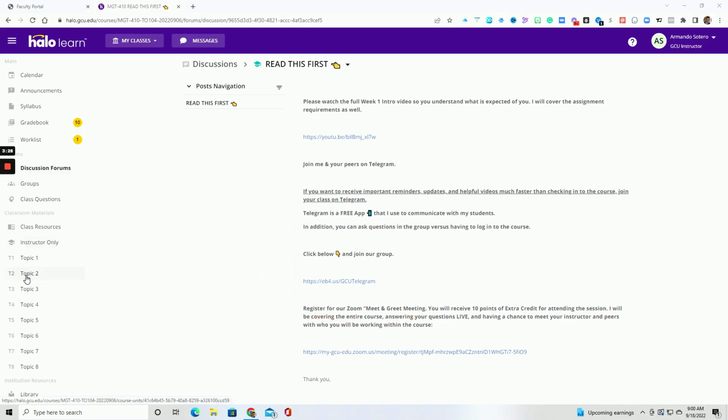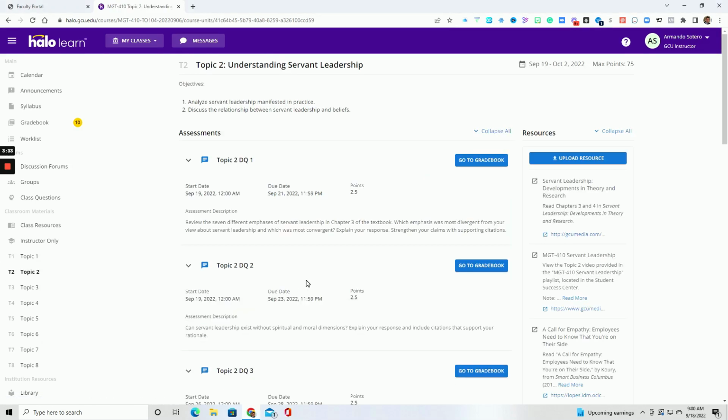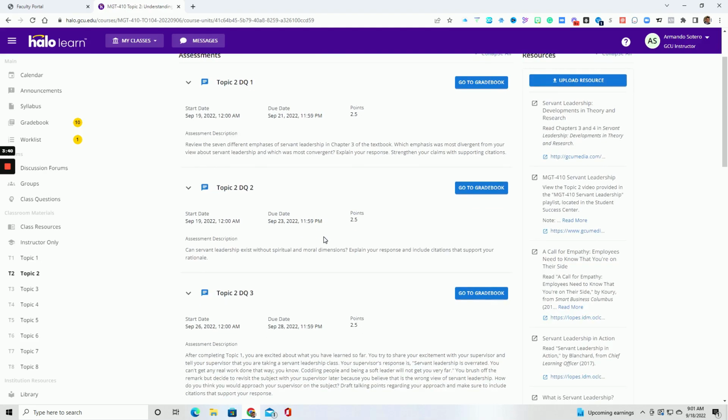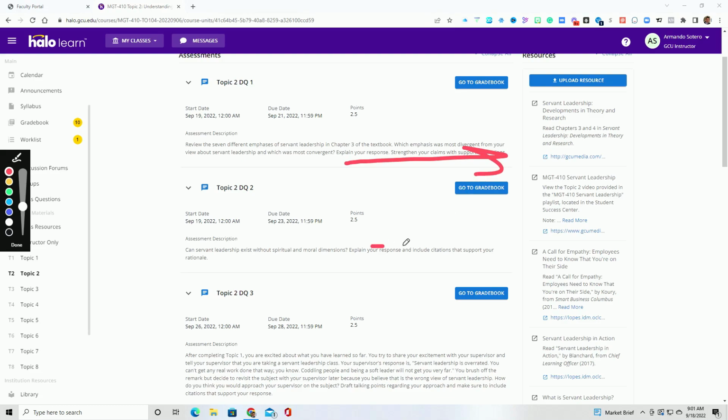So for topic 2, let's go in through this topic area over here. Again, this is the way I like for students to enter, because you get an entire picture of what's due. Okay, so obviously we've already covered the weekly DQs, but more importantly, pay attention to the resources here on the right. These are your weekly resources. In this case, your topic 2 resources that are going to be used throughout topic 2. And again, these are resources that you can use for any paper as well. So this is an important area over here on the right.